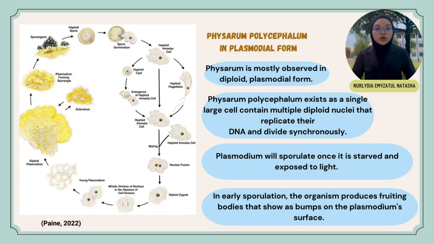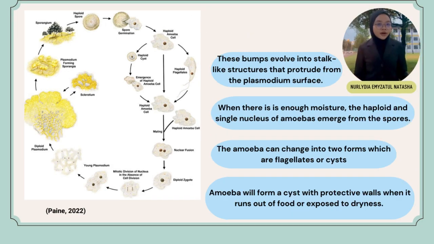Plasmodium will sporulate once it is soft and exposed to light. In early sporulation, the organism produces the floating bodies that show as bumps on the plasmodium surface. These bumps will evolve into stalk-like structures that protrude from the plasmodium surface.